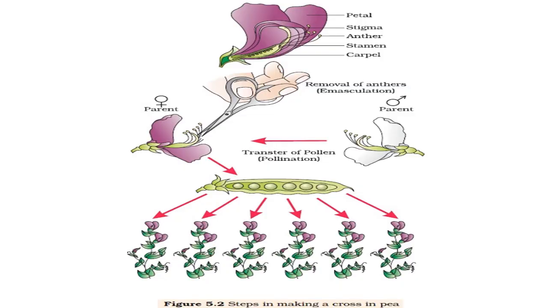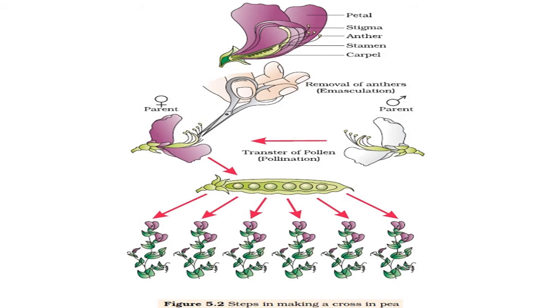Now let's study the next figure, which shows the steps in making a cross in pea plant. That process is known as emasculation. You have already studied the emasculation process very well. How does it take place? Here in this figure you can see two types of flowers, violet or purple and white. Both are taken as parents. From the purple flower the anthers are removed.